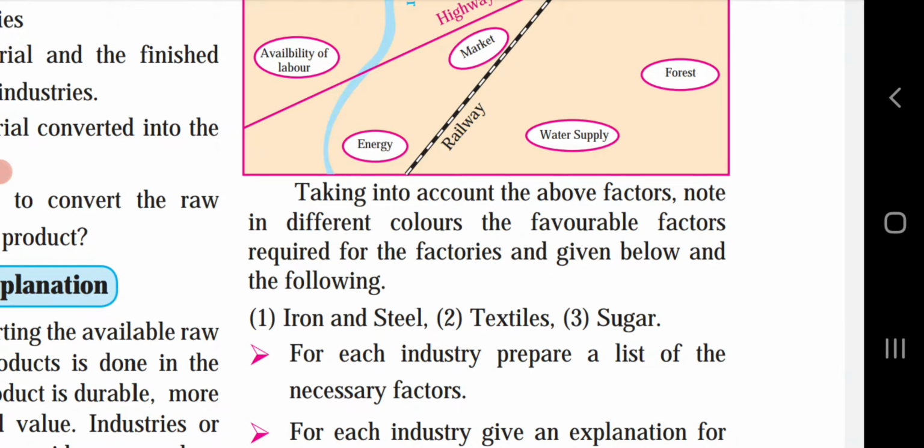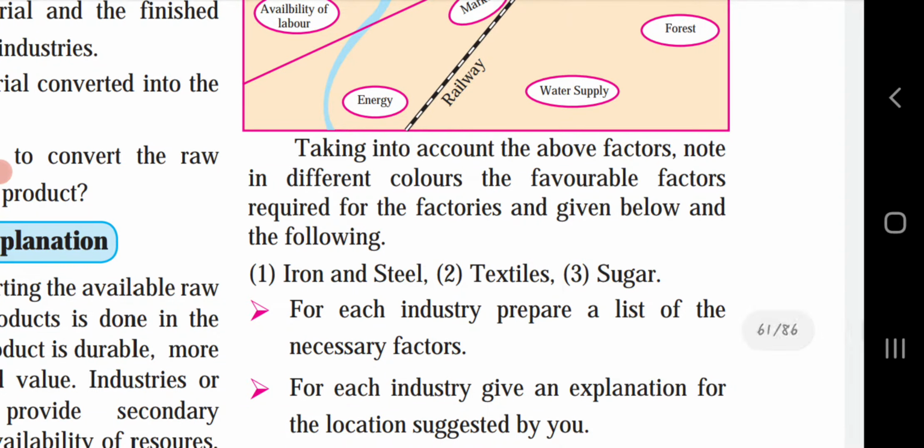Depending on this, you have to give the answers to these questions. For each industry, prepare a list of necessary factors. As for the iron and steel industry, it forms the base of all other industries, and therefore it is called a basic industry. So this is a little definition of the iron and steel industry.